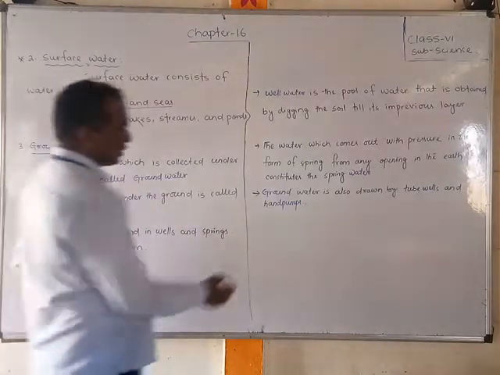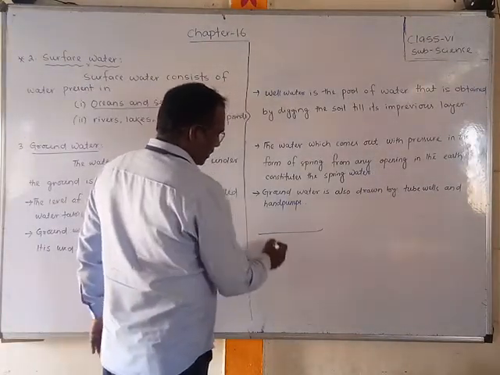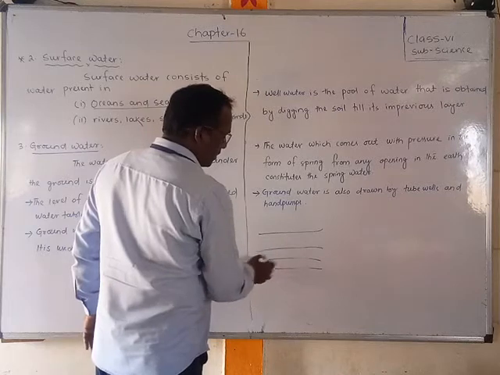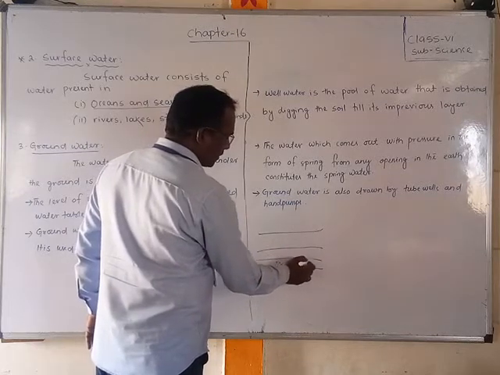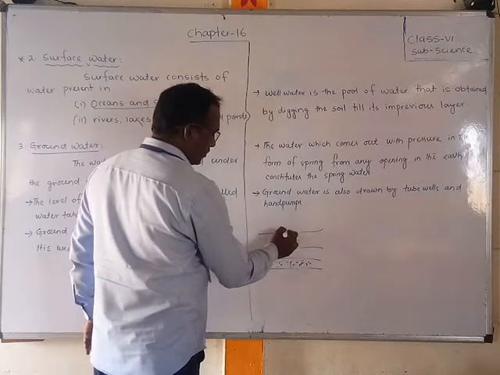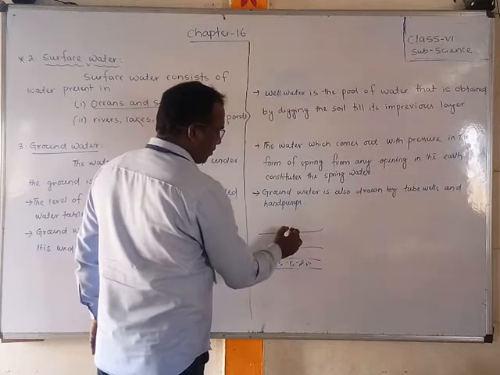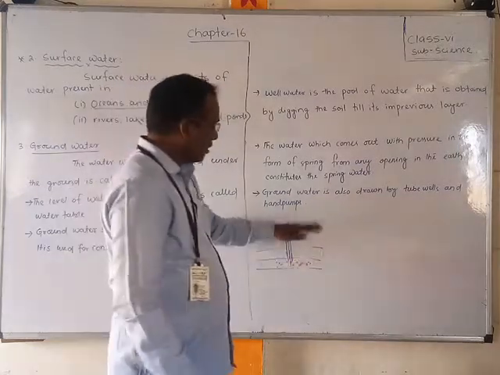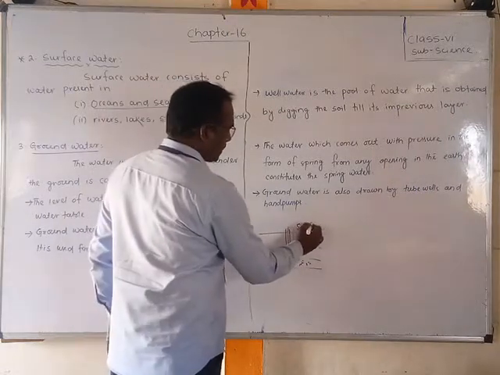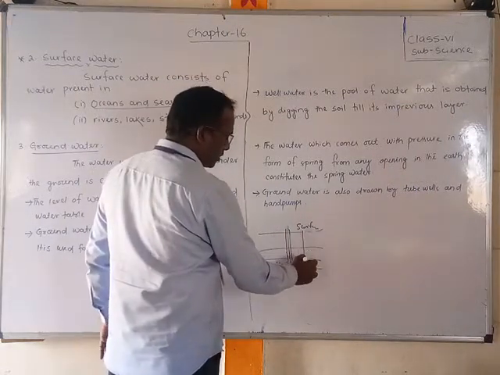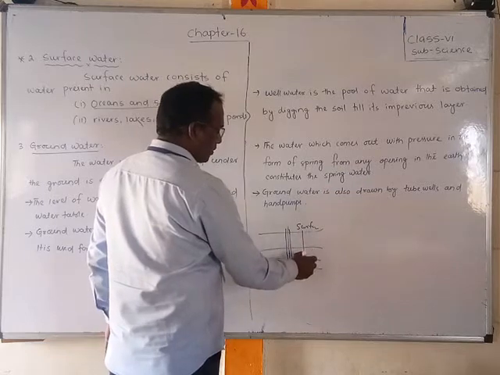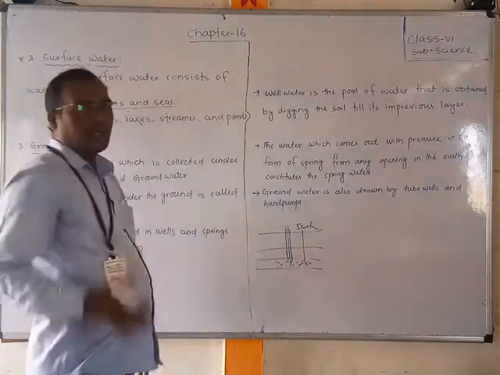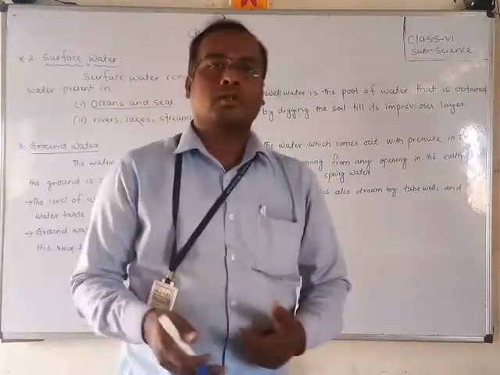Suppose this is the surface, and there are layers like this, and in one layer water is present. If you dig up to it, that is called the water table. You have to dig like this, then the water will come out. If you go under the surface ground, you will get one layer where water is present.